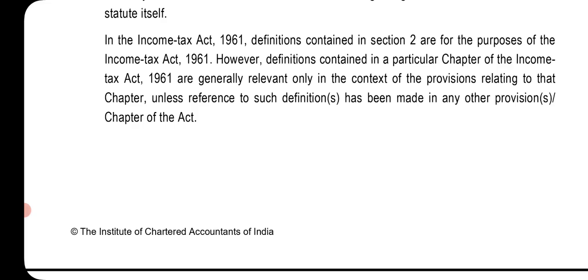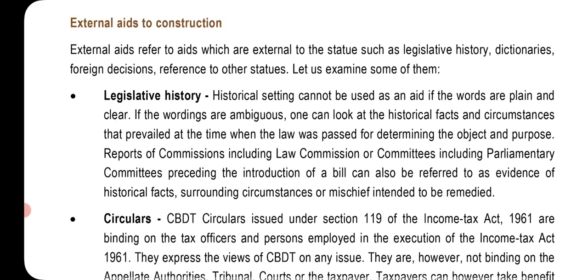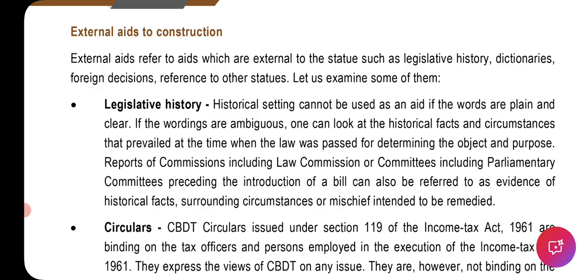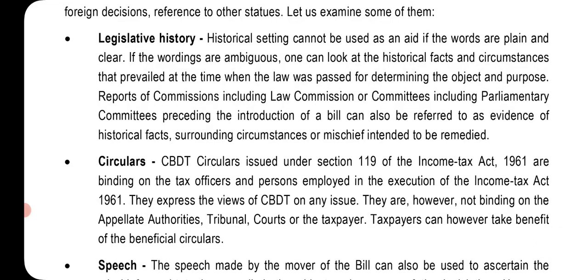However, definitions contained in a particular chapter of the Income Tax Act 1961 are generally relevant only in the context of the provisions related to that chapter unless reference to such definition has been made in any other provisions or chapters of the Act. External aids to construction. External aid refers to aids which are external to the statute such as legislative history, dictionaries, foreign decisions, reference to other statutes. Let us examine some of them. Legislative history. Historical setting cannot be used as an aid if the words are plain and clear. If the wordings are ambiguous, one can look at historical facts and circumstances that prevailed at the time when the law was passed for determining the object and purpose.